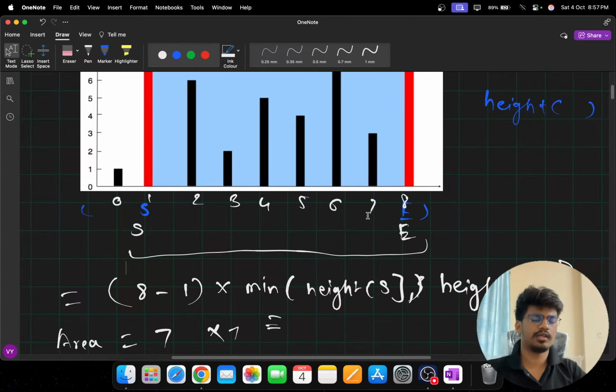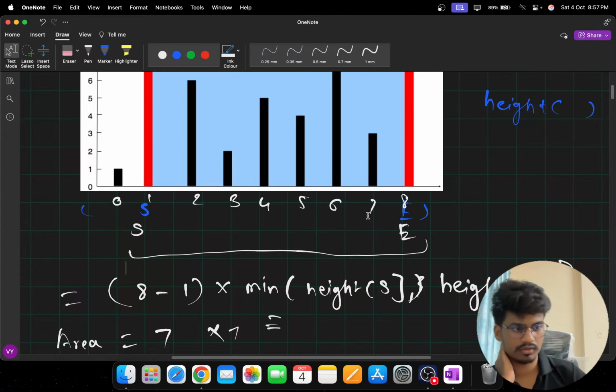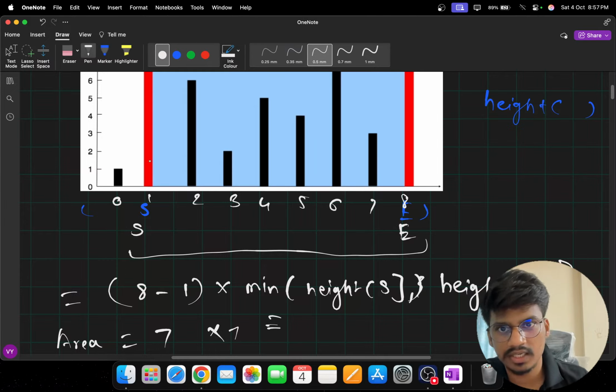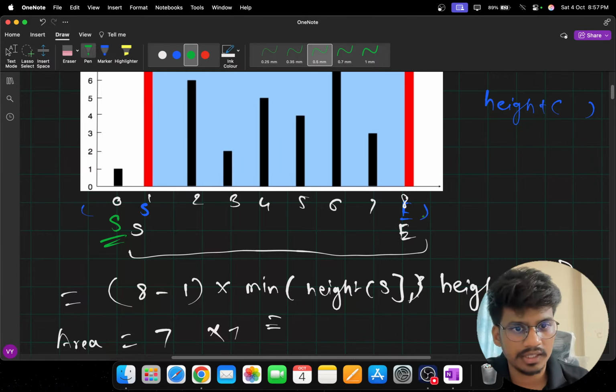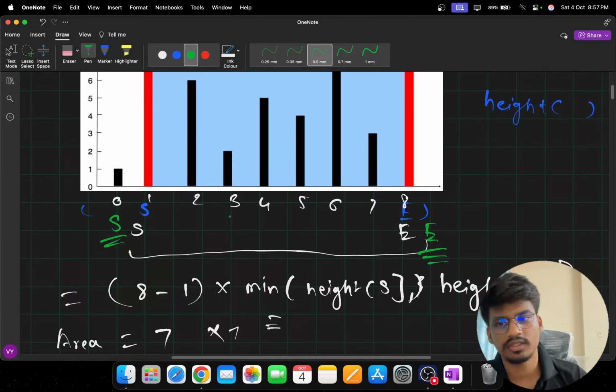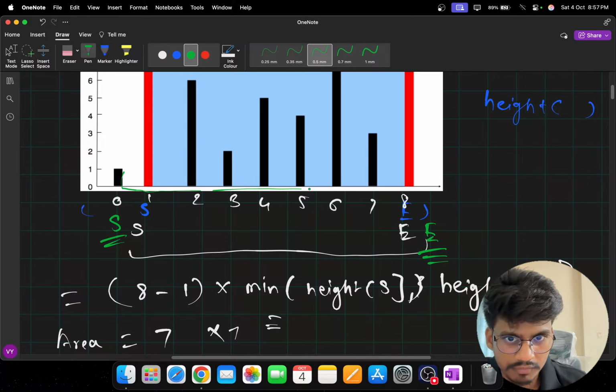Okay, how can we solve this? So what we can do is, we can consider these extreme ends. Let's say I have my S, which is here, and my E, which is at this position. That is the extreme ends. Then we try to see how much water can we store here. Like we find the area of this part.